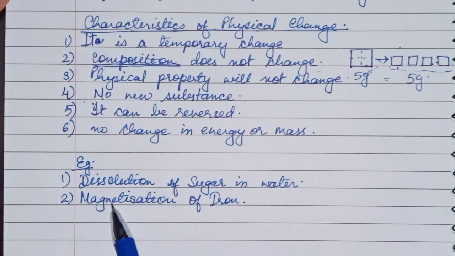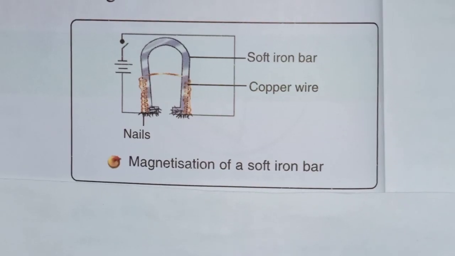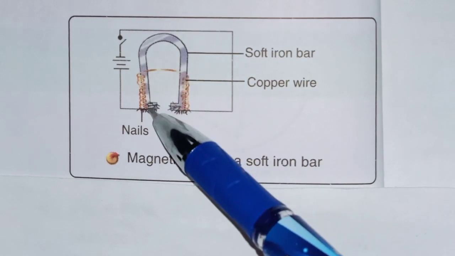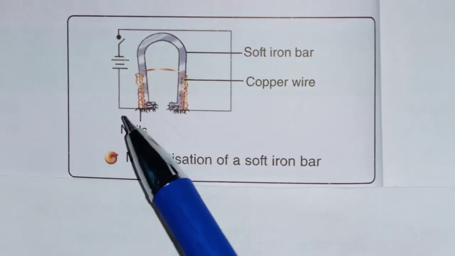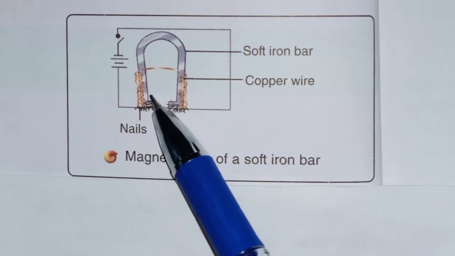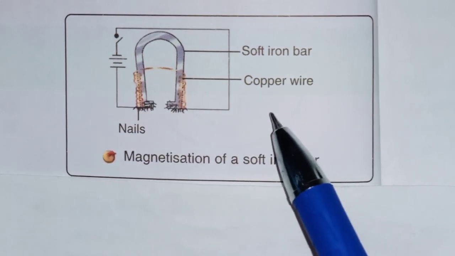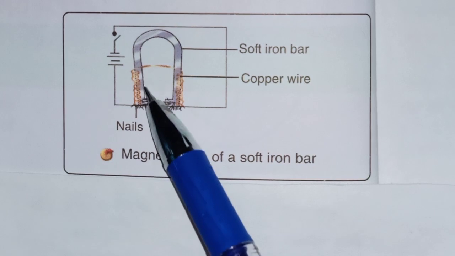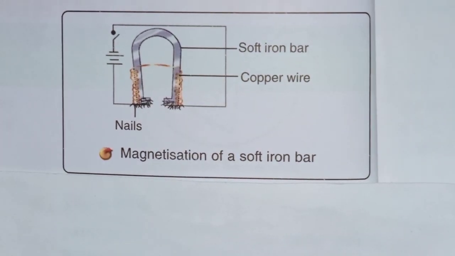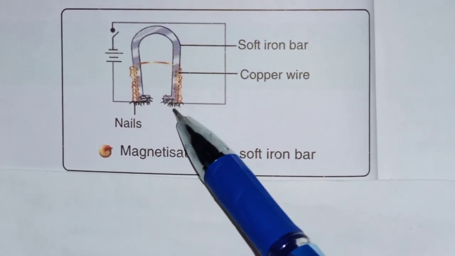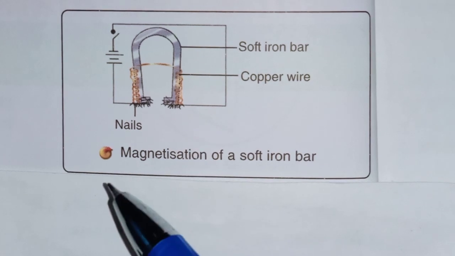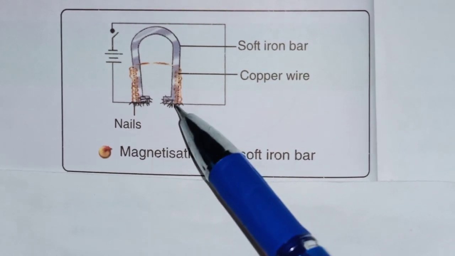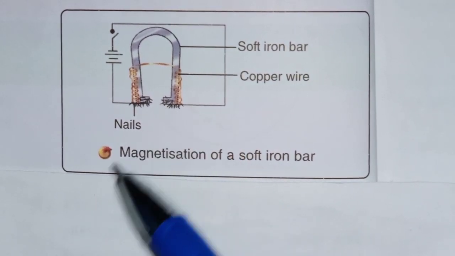The second example is magnetization of iron. See here, an iron nail is there which is wrapped with copper wire. When electric current is passed through this iron nail, you will see that it will start attracting iron pieces. Here it is iron pieces.